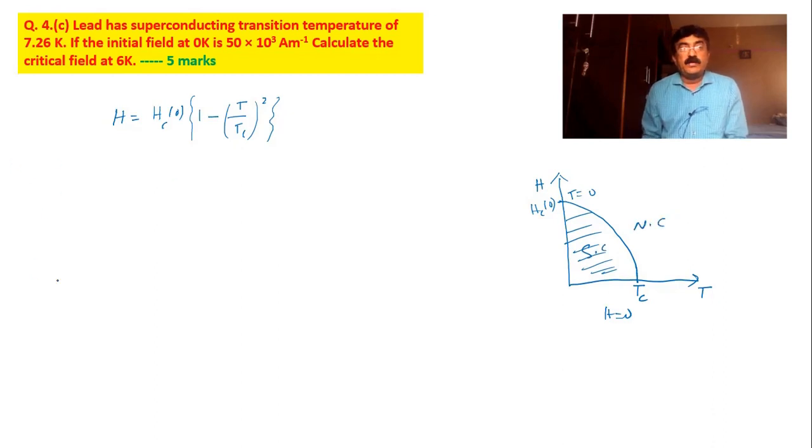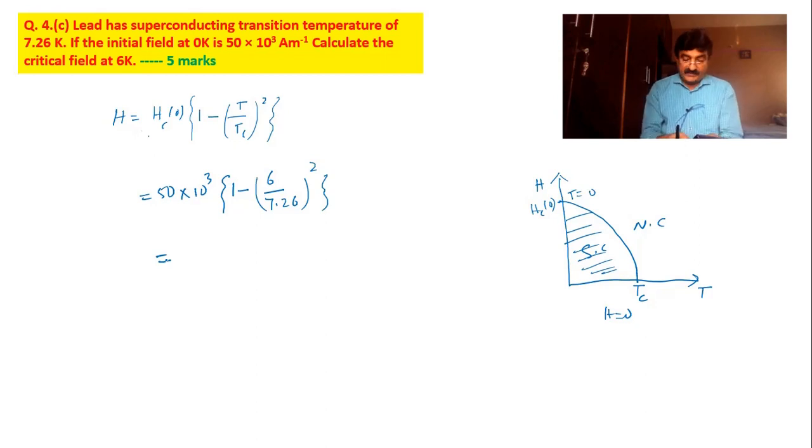Coming back to this formula, H is equal to Hc0. What is the Hc0 value? It is 50 into 10 to the power of 3 into (1 minus (T is 6, Tc is 7.26) whole square), close the bracket. Now simplify.